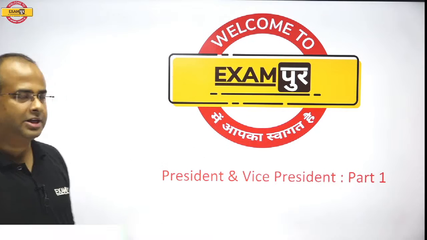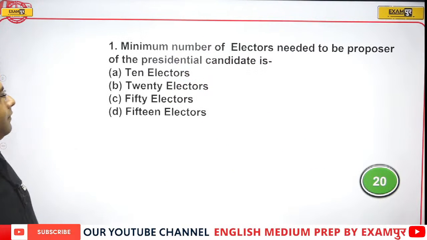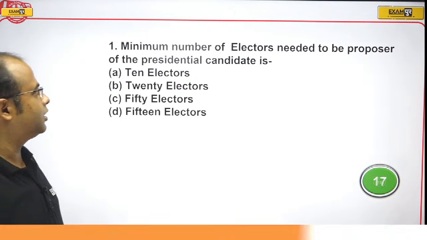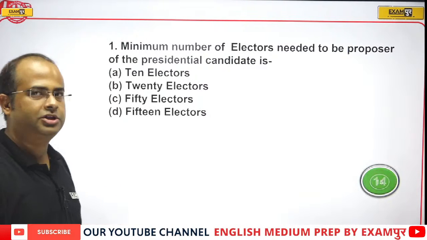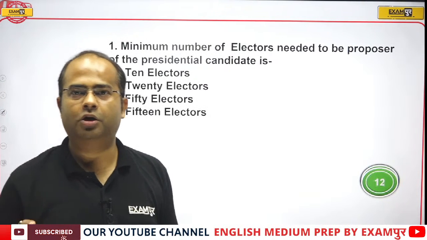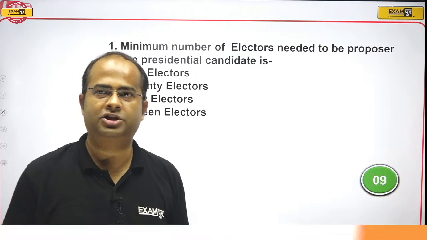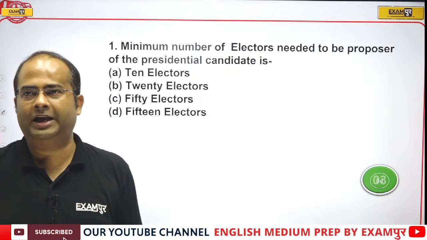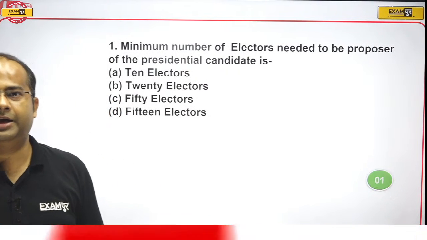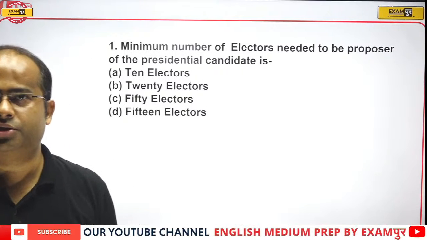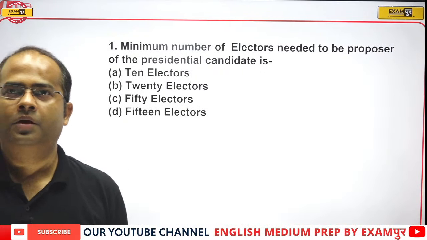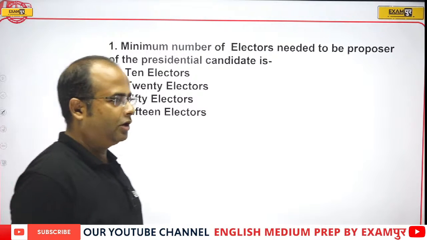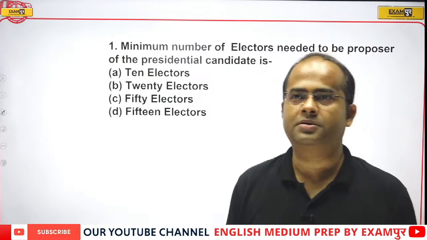Let's begin, and here is the first question before you. What is the minimum number of electors needed to be proposers in the presidential election? Your options are 10 electors, 50, 20 or 15. How many proposers are needed in the presidential election?